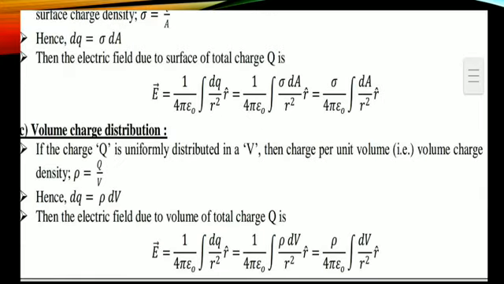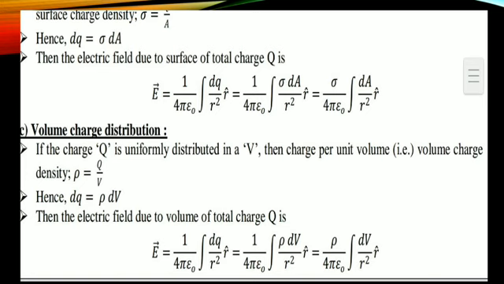Okay, right? After that, come to the charge density. Surface charge density sigma is equal to Q by A, which is the charge in a particular area. Therefore, dq is equal to sigma into dA. If I take A to this side, it is sigma into A multiplied, that's why dq is equal to sigma into dA.